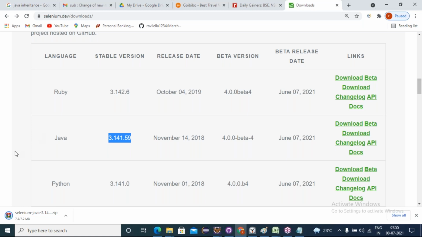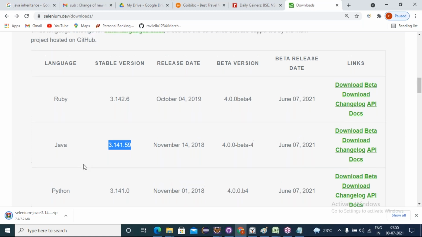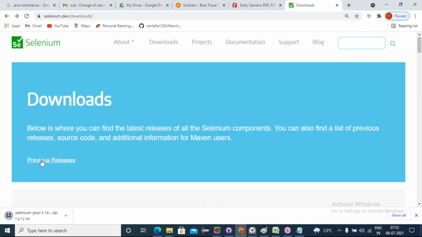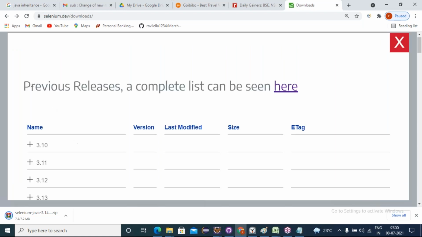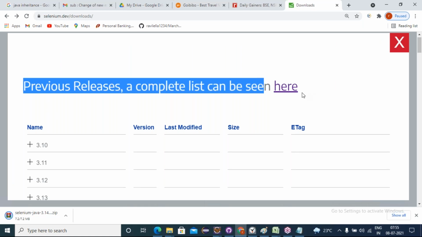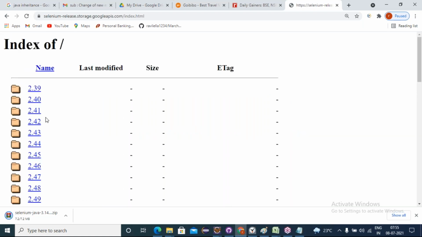Yes, that we can also download, friends. Just scroll a little bit up and click on previous releases. A complete list can be seen here. Just click on the link. Here we can see the versions.